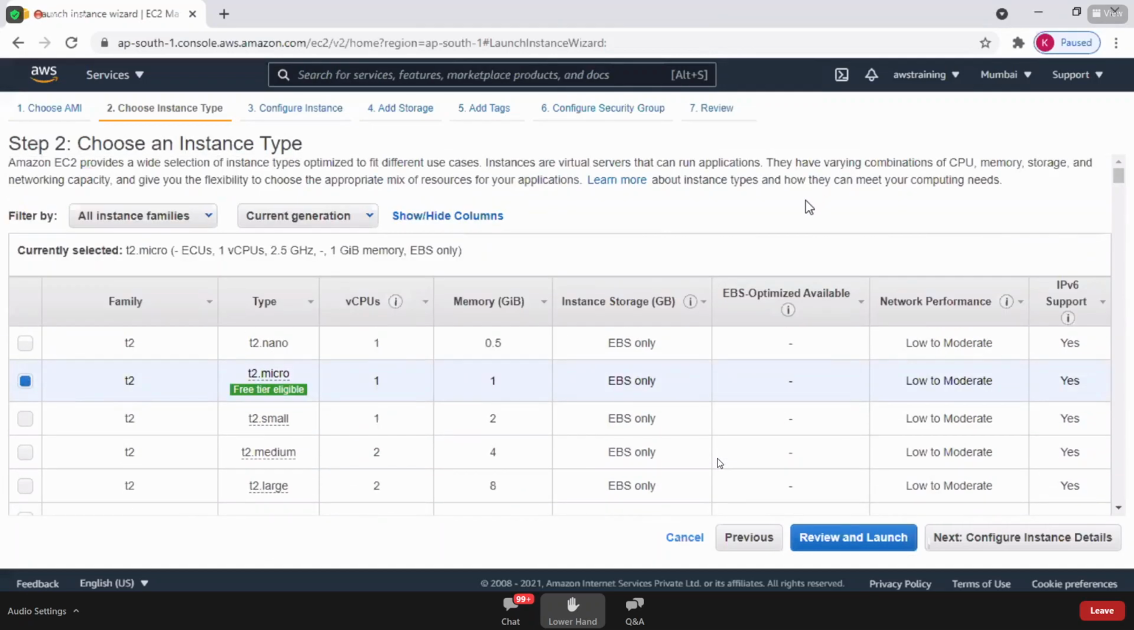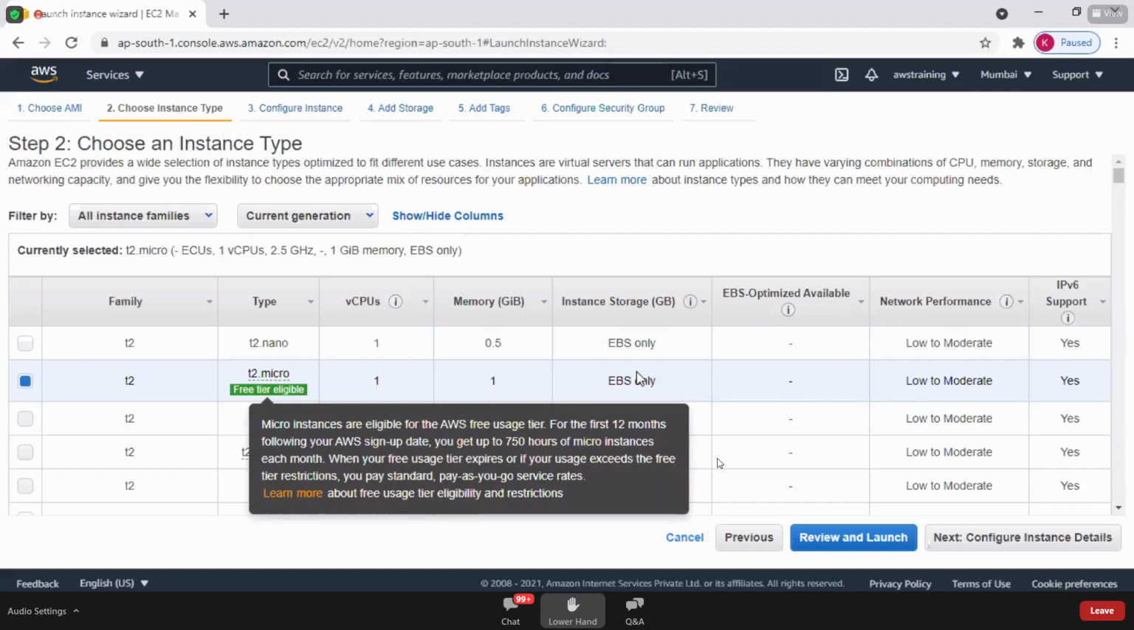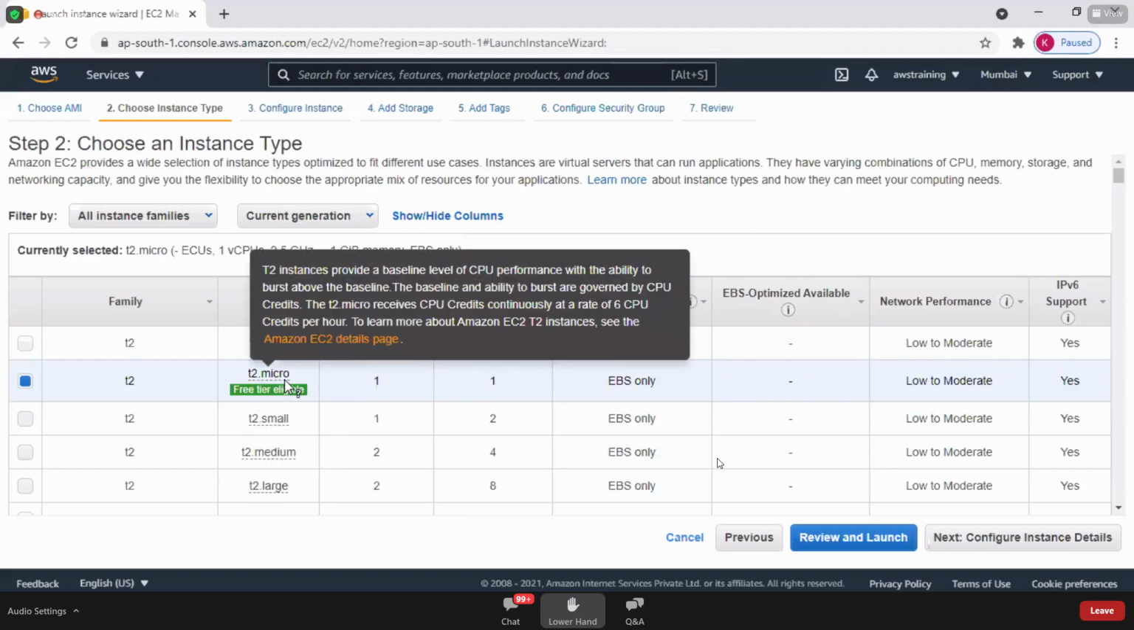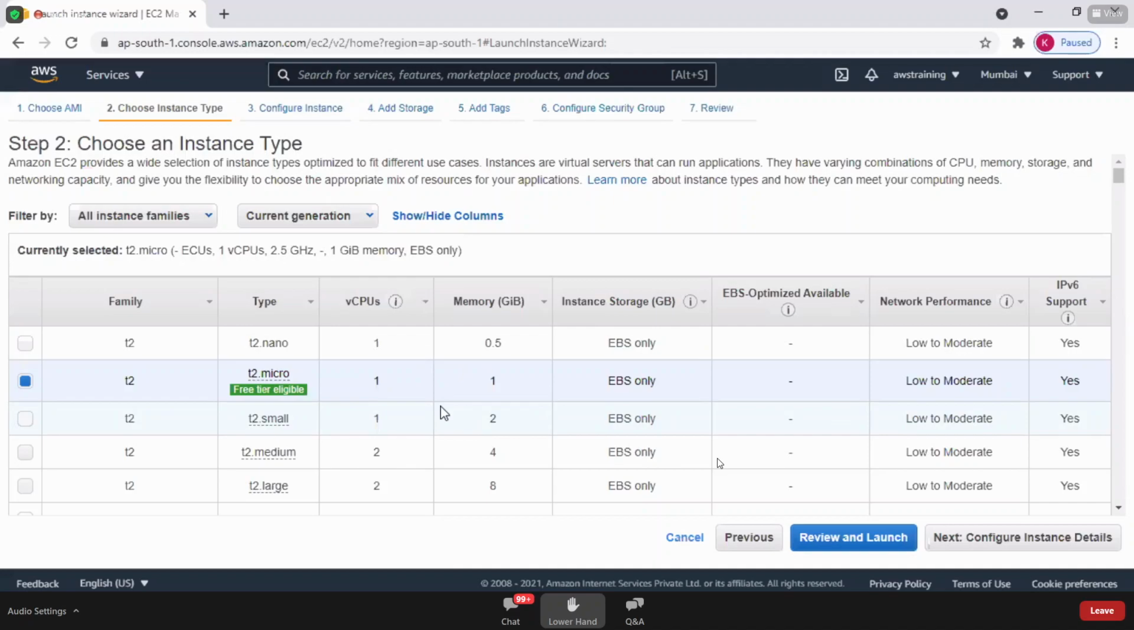So you need to select the instance type. What type of instance are you planning to create? Observe all these instance types. There's only one instance type which is eligible for free tier. The rest of the instance types are not eligible for free tier. Only T2 micro is eligible for free tier. Clear? So select this T2 micro.